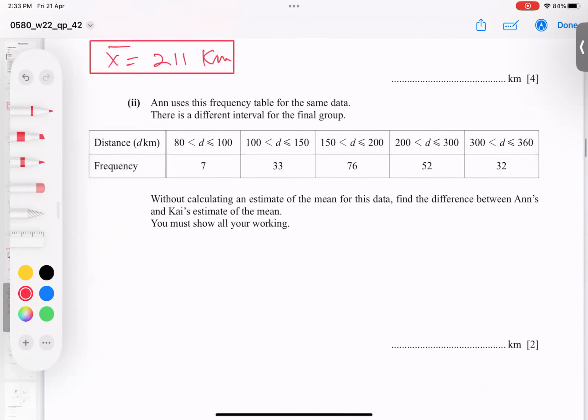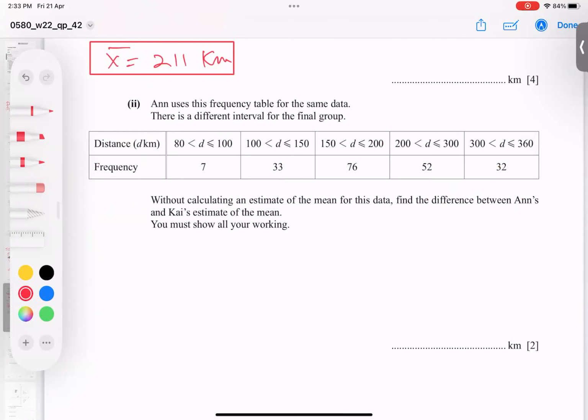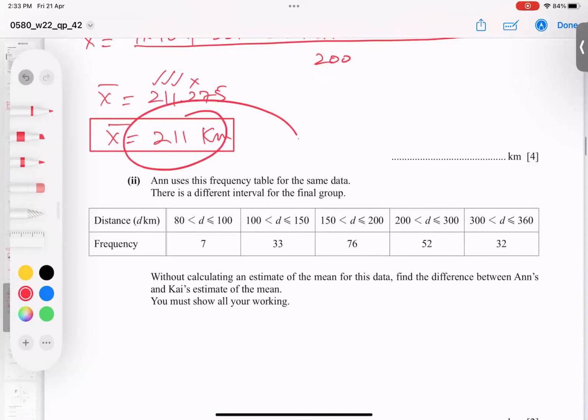Let's talk about the next question. And the next part is asking here: different intervals, final group is different. So without calculating, estimate the mean for this data, and find the difference between both means. Like what mean I got before, one is the new mean.